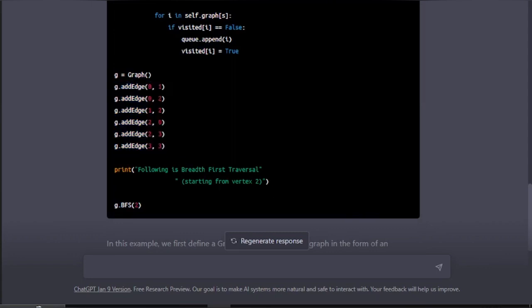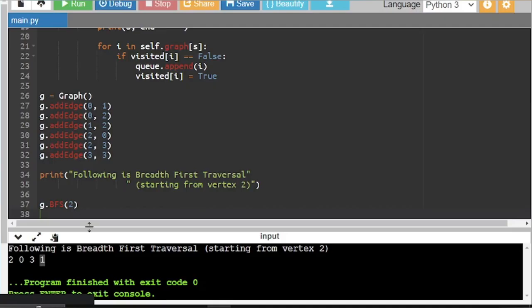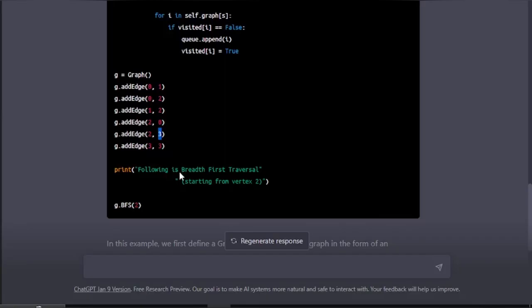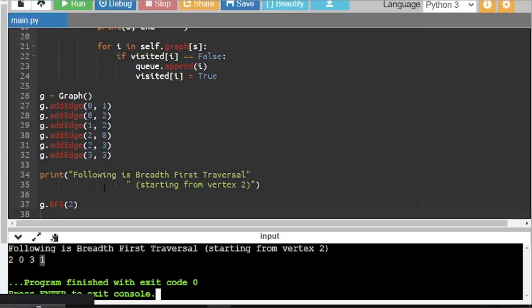So after 2, 0 is the neighbor node. We're just adding 0 as visited, and this is the u and this is v, right? Then what is the other element, which is the neighbor element of 2? 3 is the neighbor element here. It is another element. Then we consider 2 as visited, and then 1 is the last. So that's all for today.